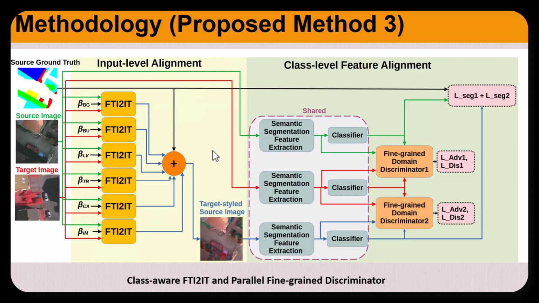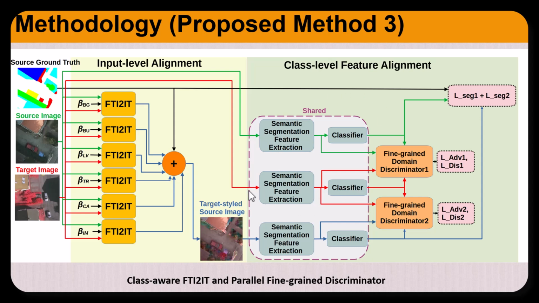In the second proposed method, instead of using one beta value to find the bounding box of the low-level amplitude copied from the target to the source, we use a different beta value for each class with the help of the source ground truth to find the target-style images.